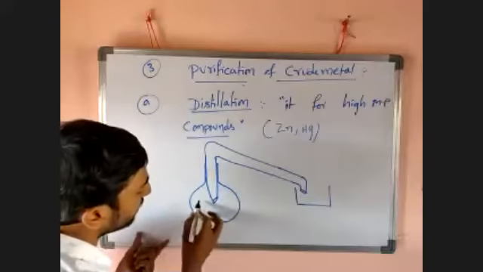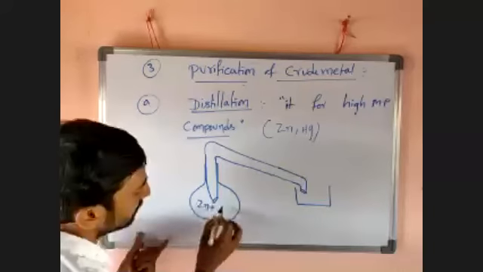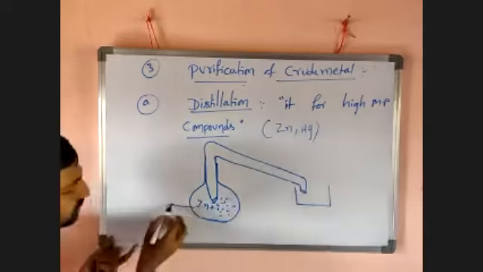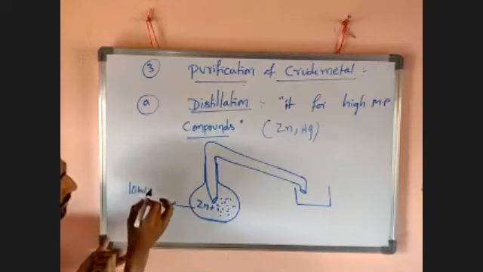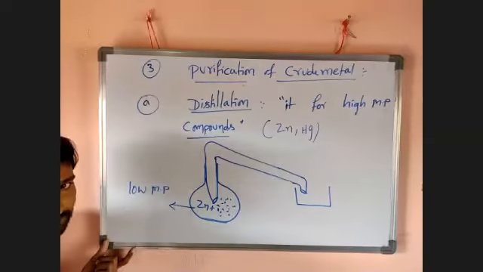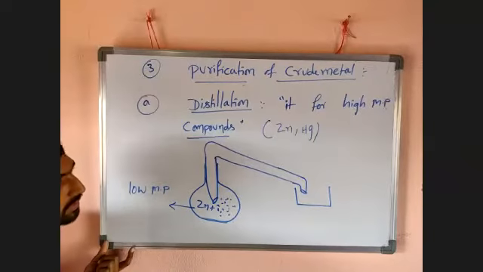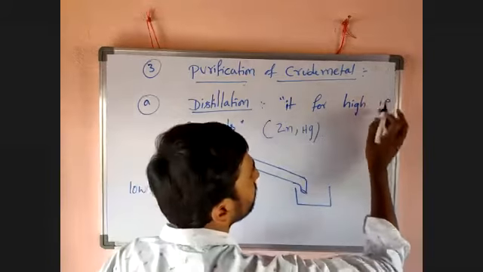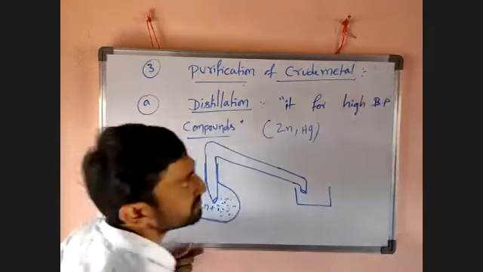So here we take zinc plus impurity. For example, zinc with low BP, sorry, not MP, BP. BP means boiling point.